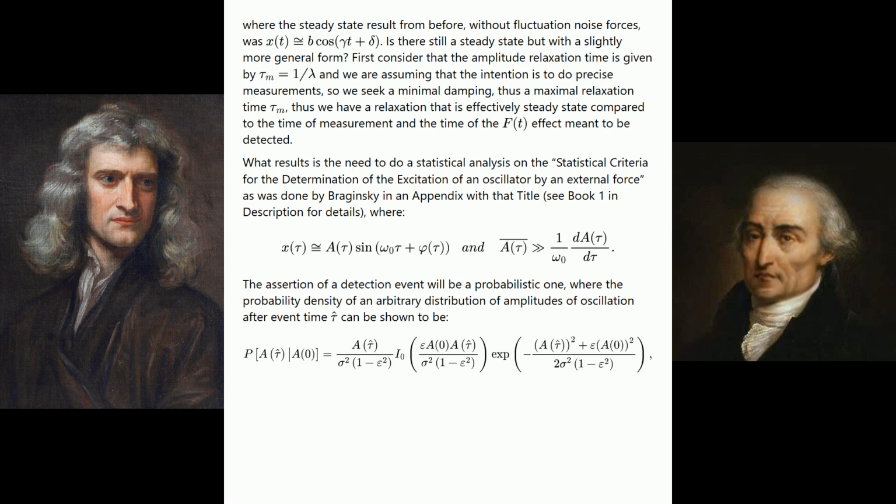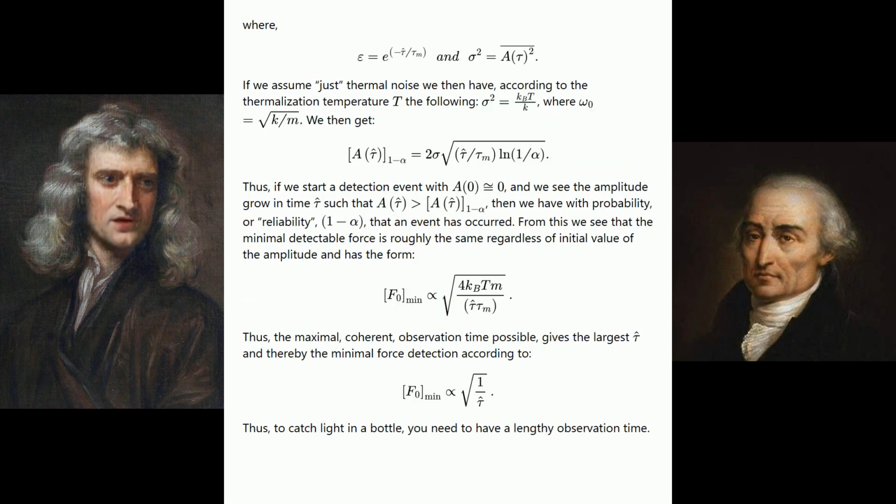What results is the need to do a statistical analysis on the statistical criteria for the determination of the excitation of an oscillator by an external force. As was done by Brzezinski in an appendix with that title, see Book 1 in description for details, where see the equation shown. The assertion of a detection event will be a probabilistic one, where the probability density of an arbitrary distribution of amplitudes of oscillation after event time tau hat can be shown to be. See the next equation. Where see the equation shown.